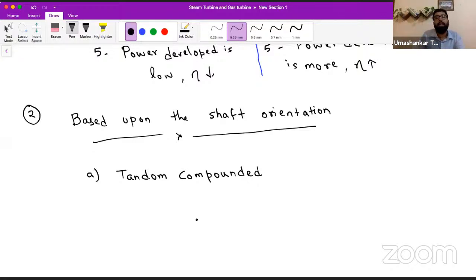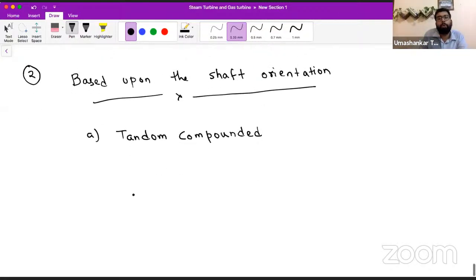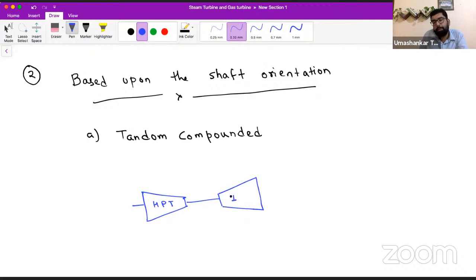Let's see what is tandem compounded. We know there is a high pressure turbine, and there can be intermediate pressure turbines. We see all this in a general power plant.